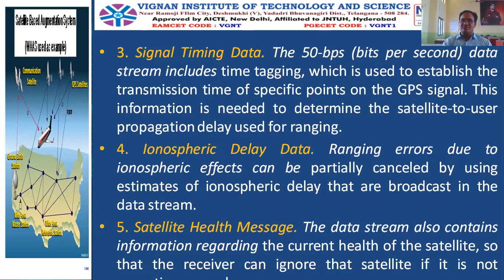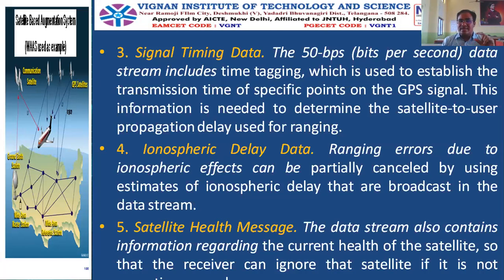And finally, the fifth one is the satellite health message. Each satellite is sending a signal and the receiver receives that, and this is about the authenticity of the signal received from the satellite, whether the satellite is healthy or not. If a satellite is unhealthy, the power may be degraded, or the transmission time may be recorded wrongly, or there may be some delay.